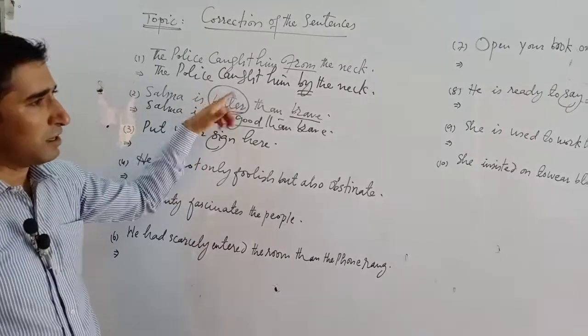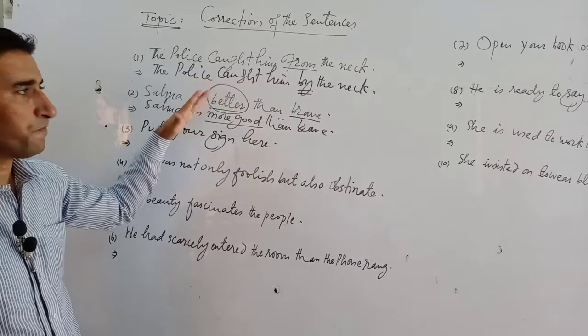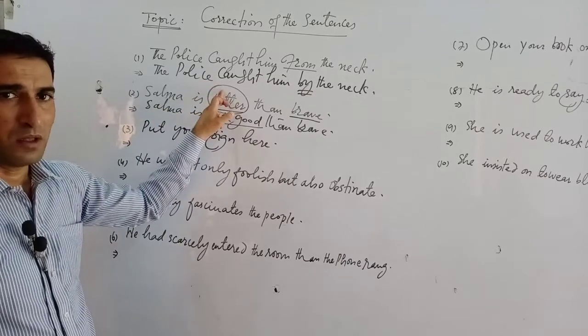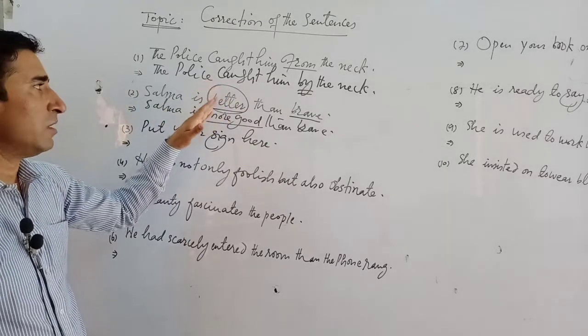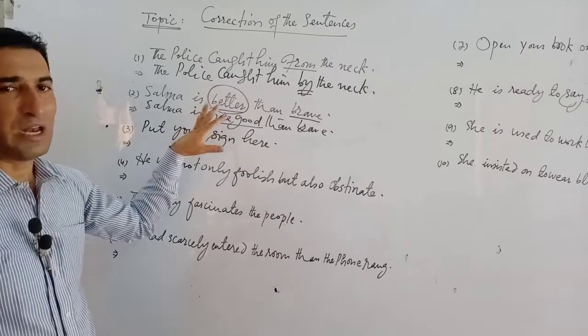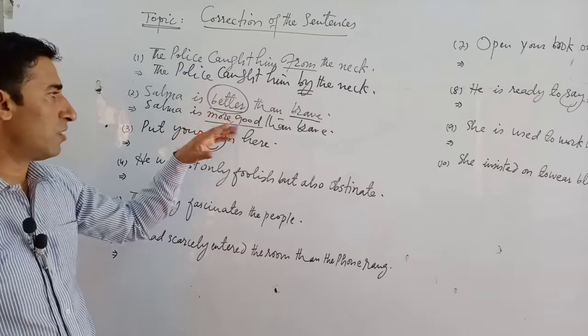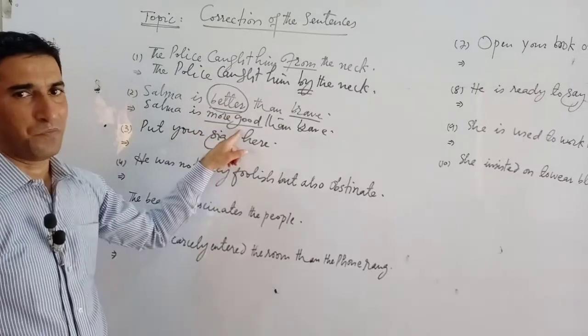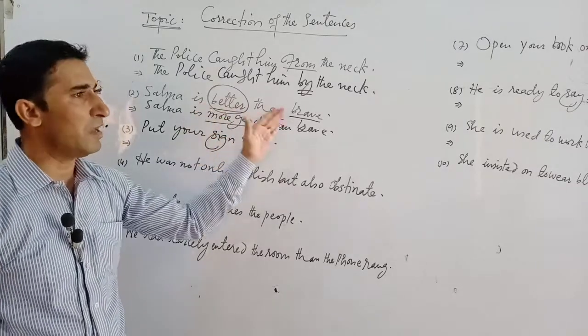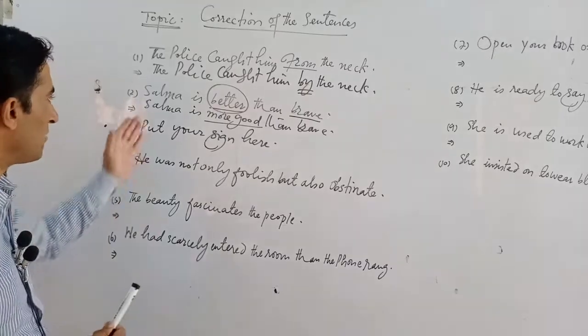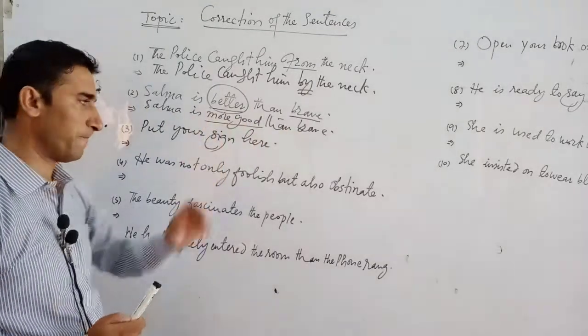Here can be another comparative degree. Cleverer, you can write down more clever. Wiser, you can write down more wise. So in this way we have to correct it. The correct answer is Salma is more good than brave.